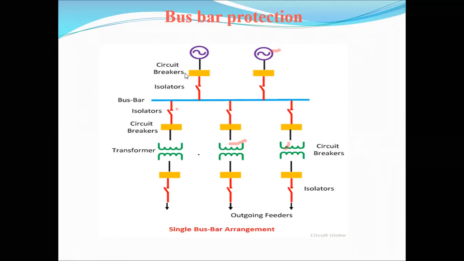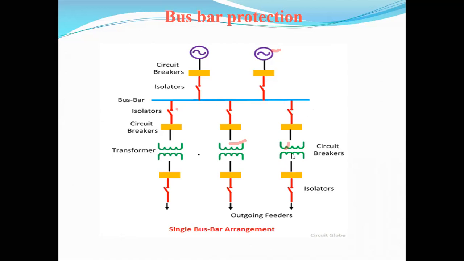From the generating station we take the supply, that is the incoming feeder line. The bus bar is used to collect the power from the incoming feeder lines to the outgoing feeder lines.